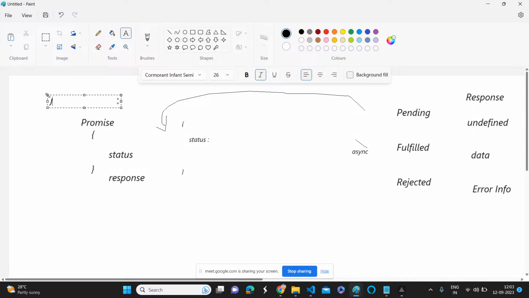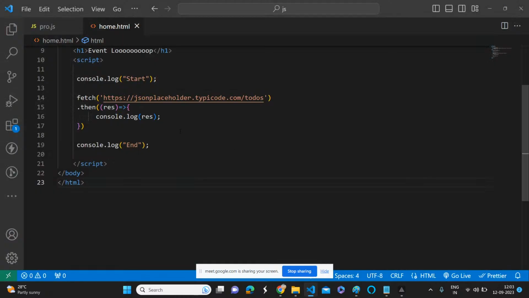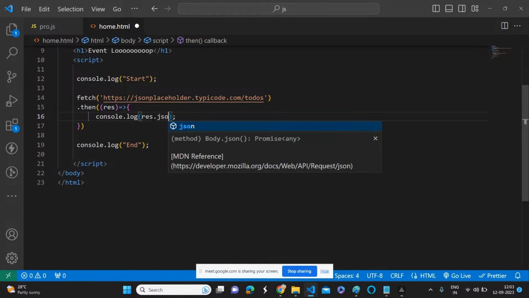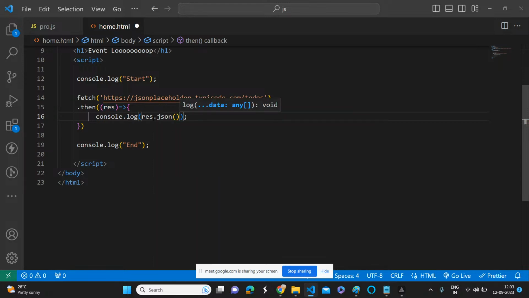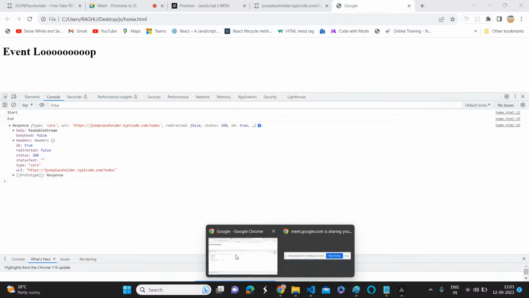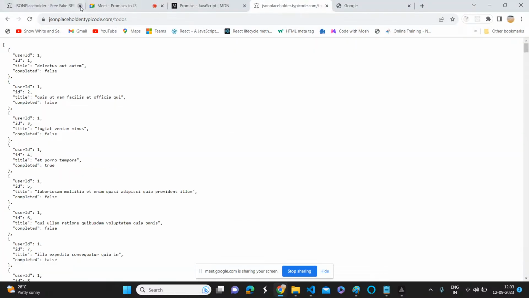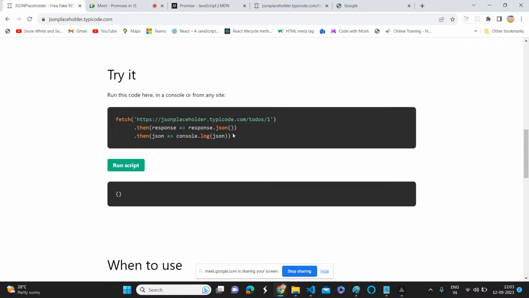Listen. Here there is a facility that, hey Raghu, why are you worrying too much? I will help you. I can convert your data into what? Tell me, into which format? JSON. So the response we got, before giving it to you, I can convert into JSON format. Let's see whether you got the data or not.